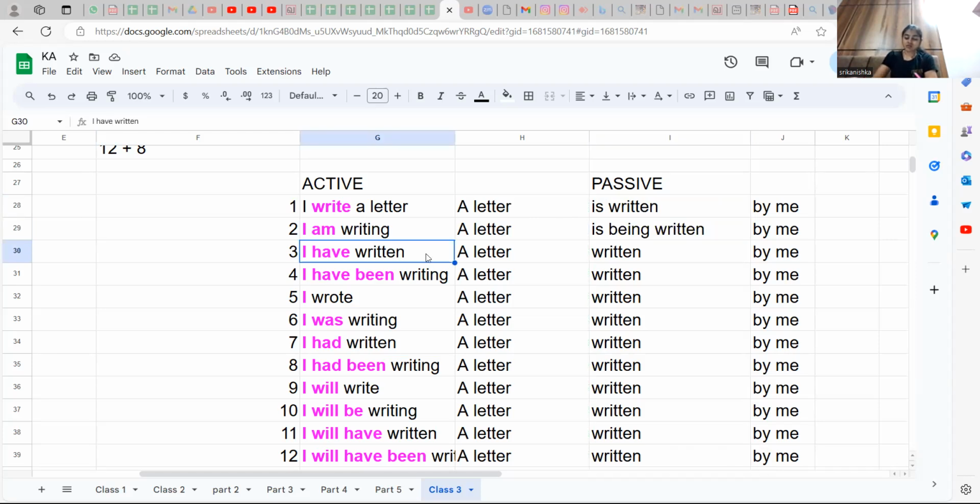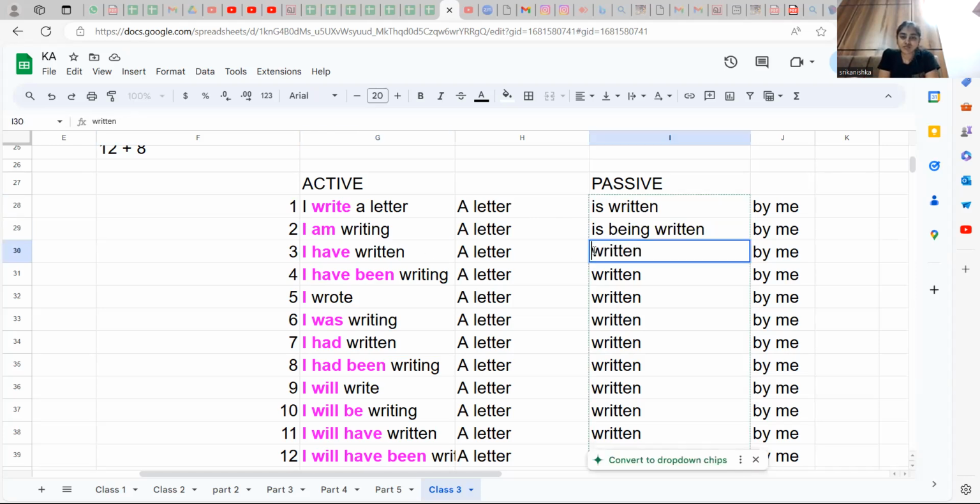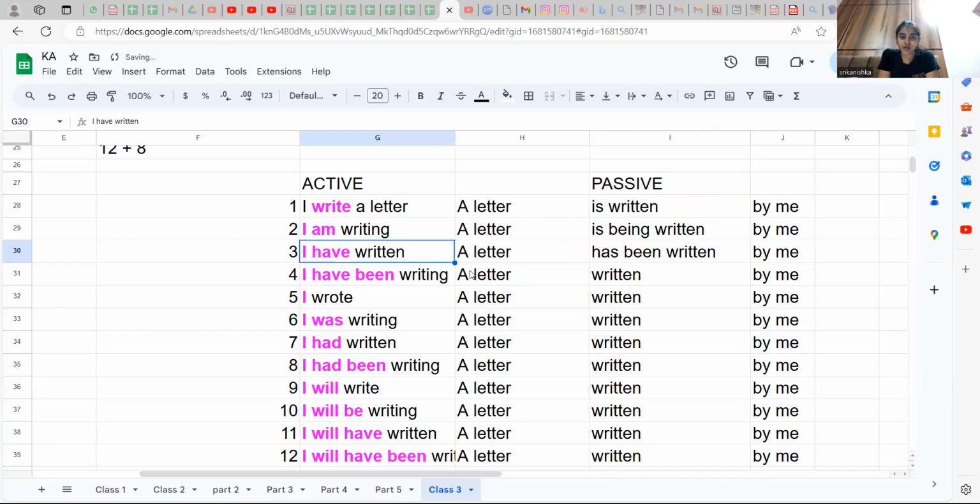Now, I have written a letter. Look at this: a letter has been written by me. That is the exact equivalent of this. I have written a letter is the same as a letter has been written by me. Meaning-wise, everything is the same. Only what kind of importance we give, whether we are giving it to the actor or the action.